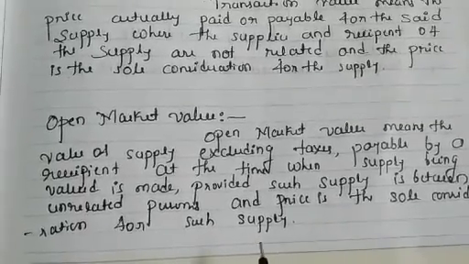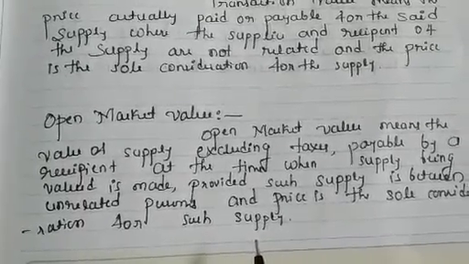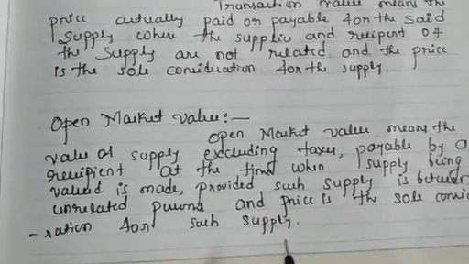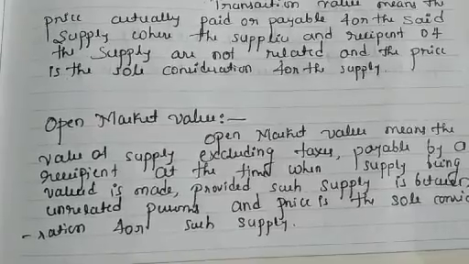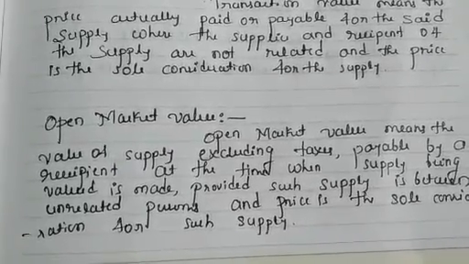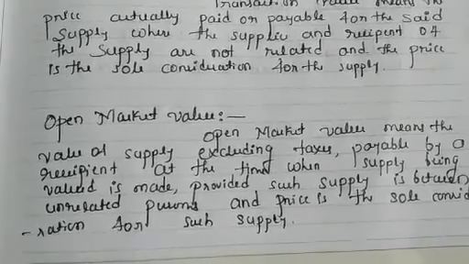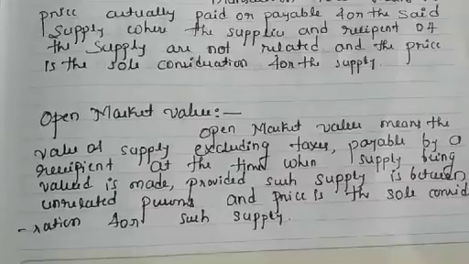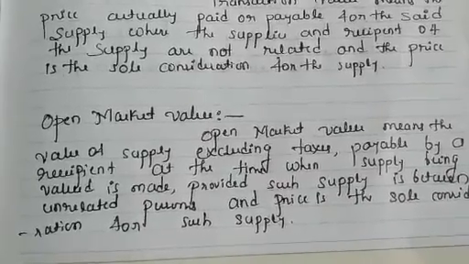So open market value takes an important place while deciding the value of supply. Before the example, I will explain one more thing, that is the related person.